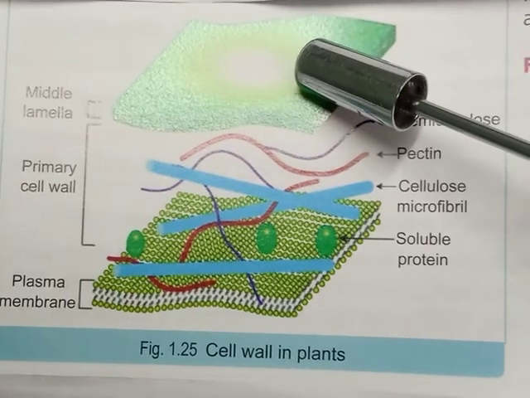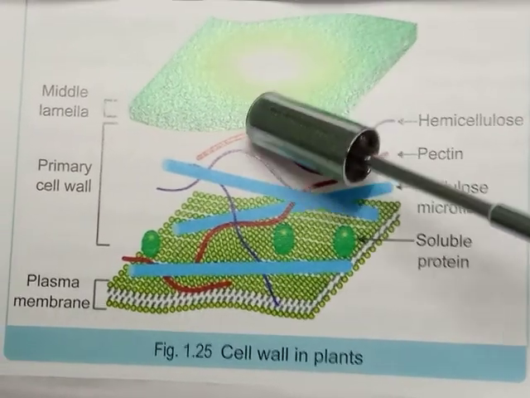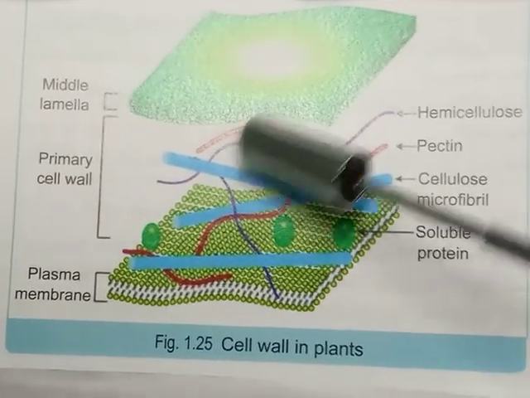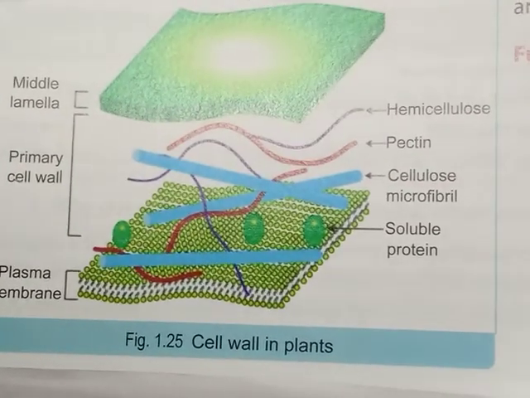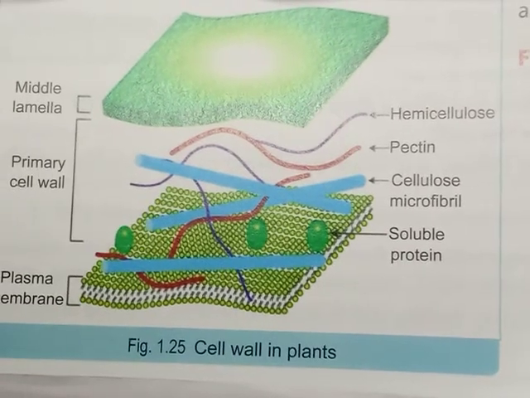The cell wall and the middle lamella may be traversed by plasmodesmata connections, which connect the cytoplasm of the neighboring cells.